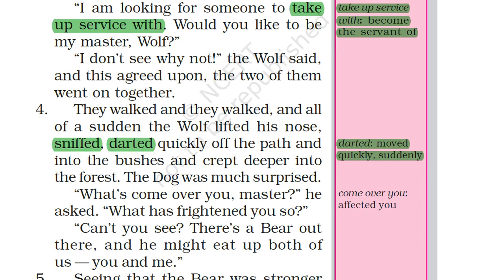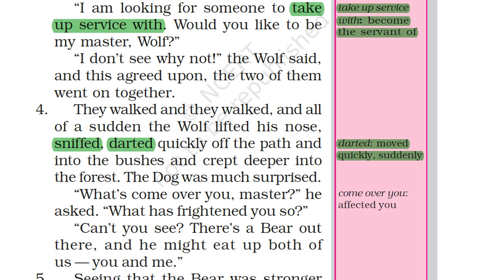The path they were going, they moved in from that path and crept deeper into the forest. Crept means slowly, without making any noise, they moved into the forest.